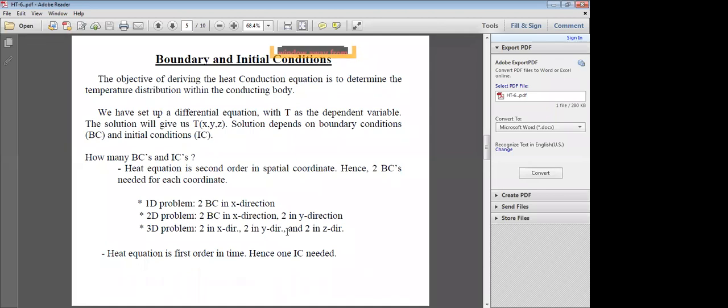Next, with a diagram, I will explain clearly what the boundary conditions are. Generally there are boundary conditions of the first kind, second kind, third kind and fourth kind. What are these? We will discuss now.